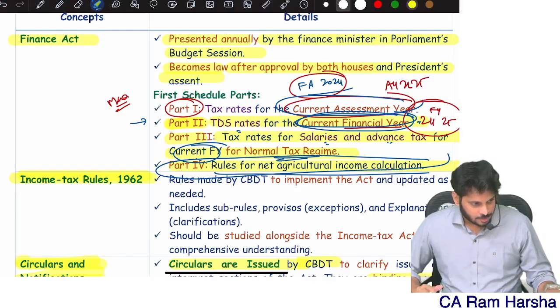What do you mean by claiming deduction? From gross income, you reduce some expenditure. That reducing activity is called deduction. In the normal tax regime, you will get many deductions. In the default tax regime, you will get only a few deductions. That's the basic difference between the default tax regime and the normal tax regime. Now immediately you might wonder: in the default tax regime we will not get deductions, while in the optional tax regime we will get all types of deductions.